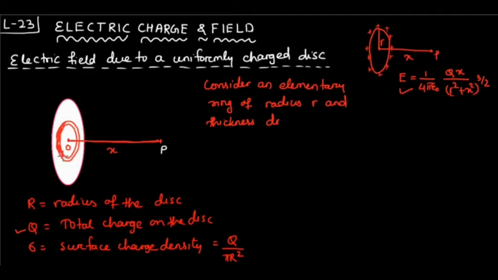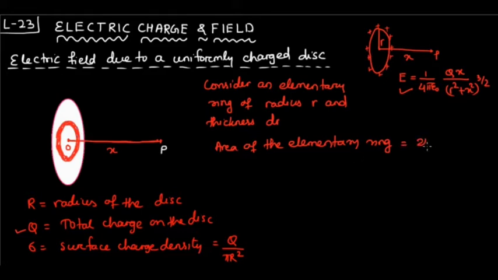Now I have to find the amount of charge present on this elementary ring. So now tell me, what is the area of the elementary ring? The area will be its circumference into the thickness.